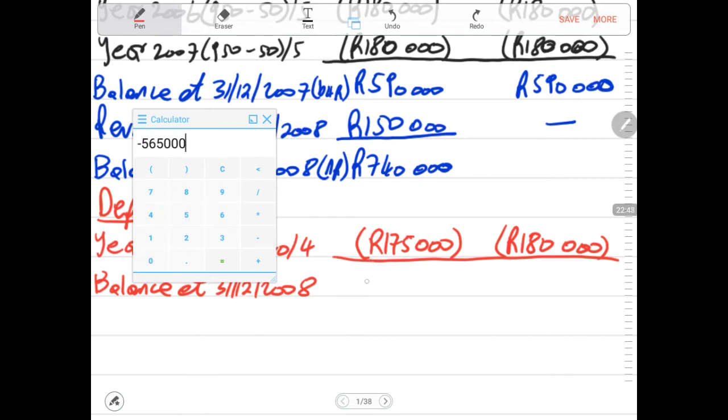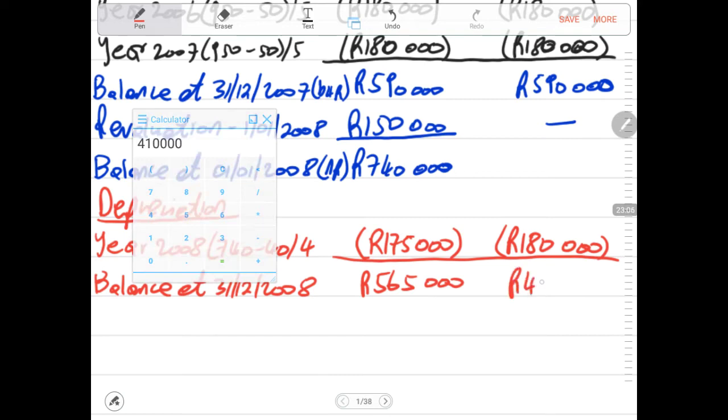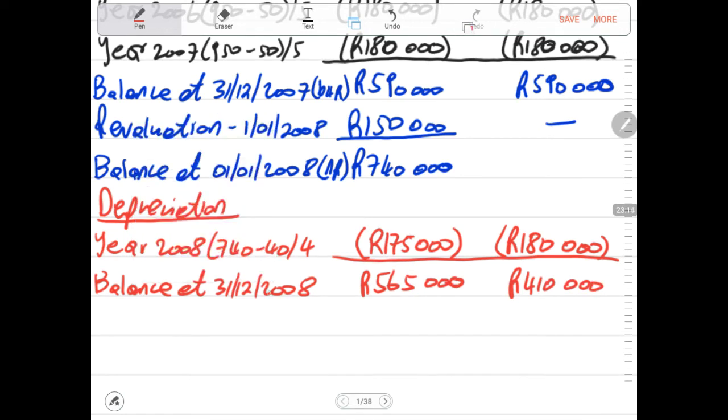Then you say minus 740,000 rands. This gives us 565,000. Then we say 590,000 rands, which is under our historic. We deduct 180,000 rands. This gives us a total of 410,000 rands. Now remember, this is a balance at the end of the 2008 accounting period. It's not in the 2009. It's at the end of 2008 accounting period.